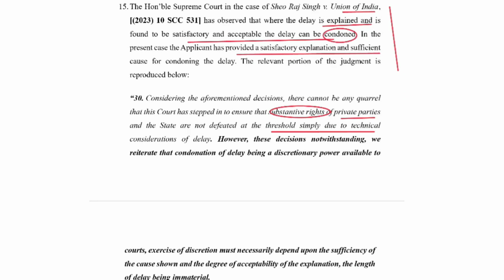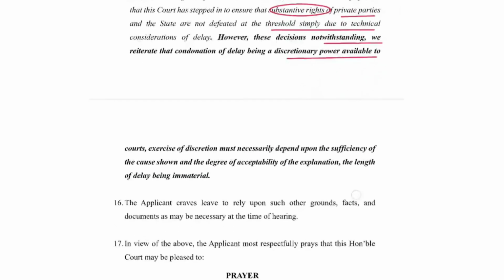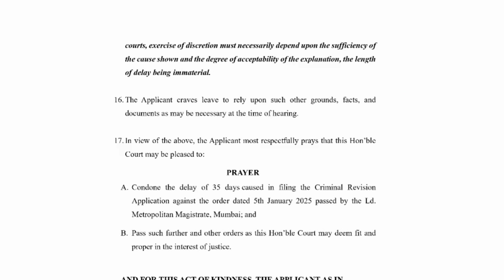However, these decisions notwithstanding, we reiterate that condonation of delay being a discretionary power available to the courts, exercise of discretion must be necessarily dependent upon the sufficiency of the cause shown and the degree of acceptability of the explanation, the length of delay being immaterial. So what the court here said is that the length of the delay does not matter. What matters is the sufficient cause why the delay was made. So this basically explains the criteria for allowing an application for condonation of delay.